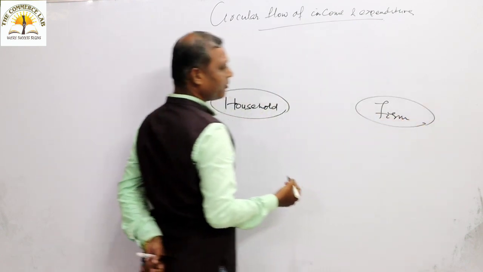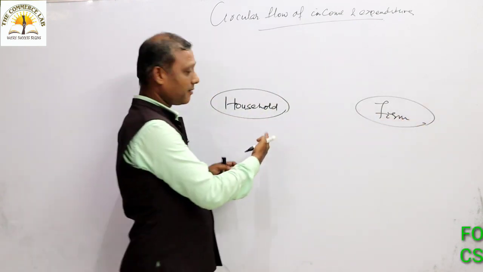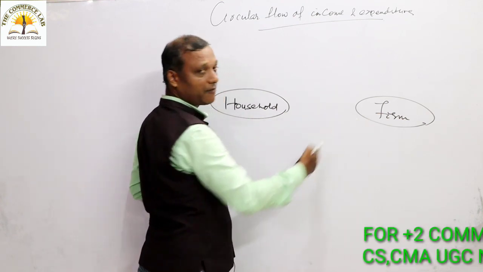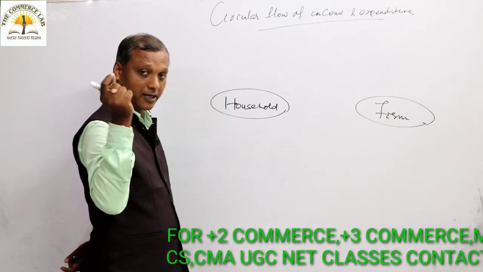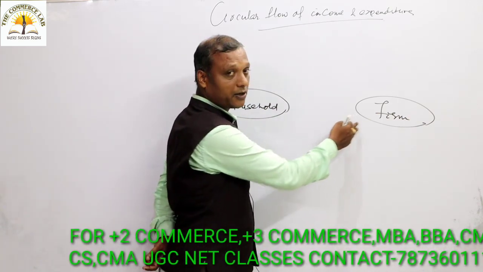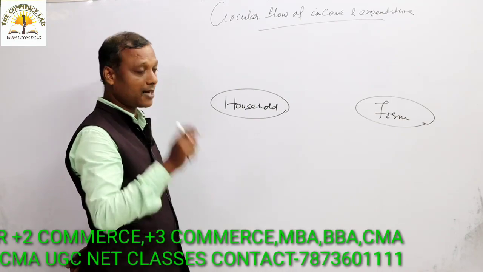On the right side I will write about your farm. Let me go through that. One will be your household, one will be your farm. Let me repeat that. Household is known as your consumer sector, what you studied in your 11th class. Your farm is known as your producing sector, what you discussed in the 11th class.